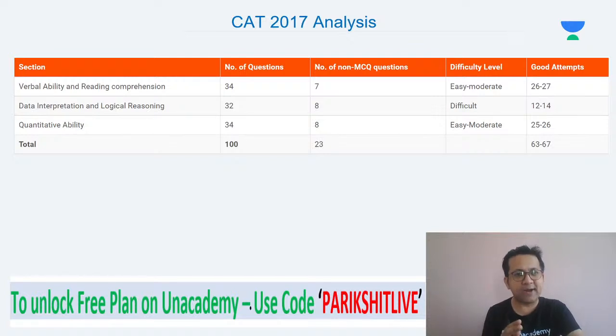And B, the good part is there is no negative marking. So you can always attempt the non-MCQs, especially in VRC, where you can easily type in the answer, for a para-jumble question, let's say. So again, around 55% of the total marks will help you clear your cutoffs in CAT 2017.